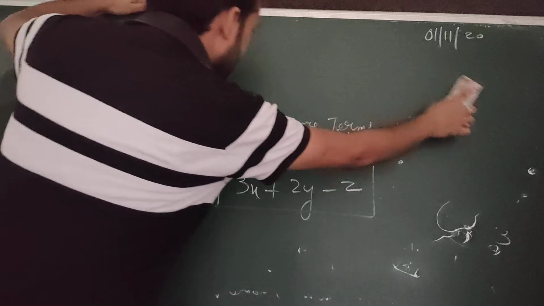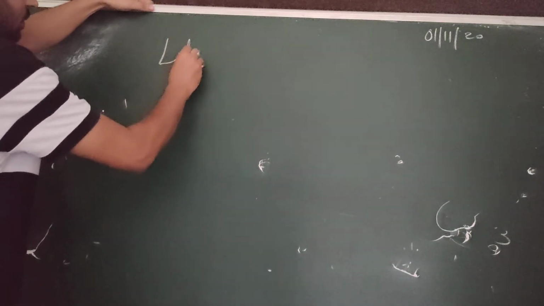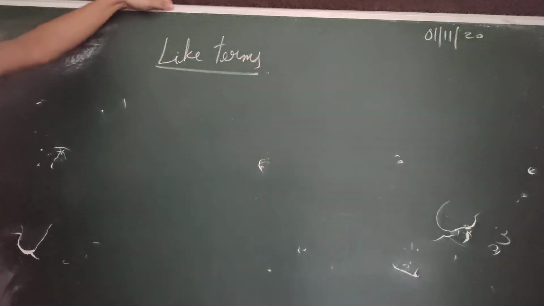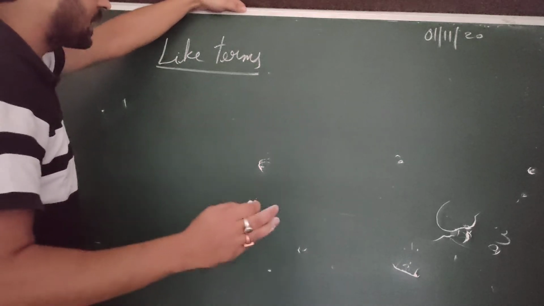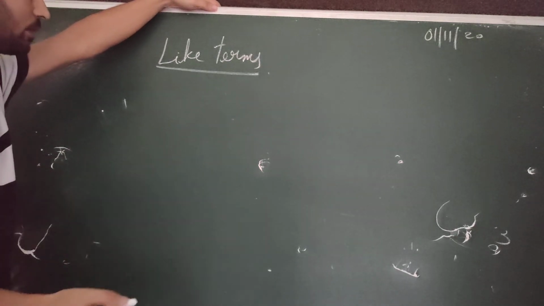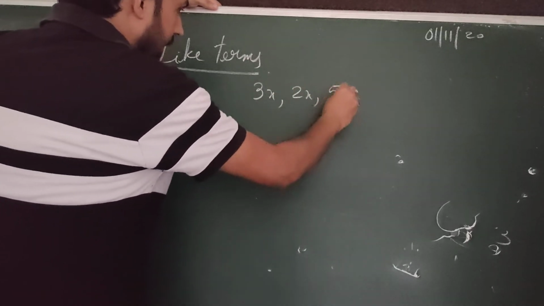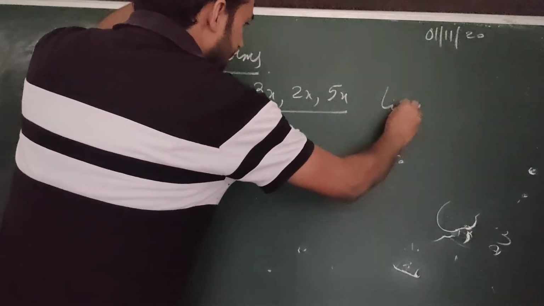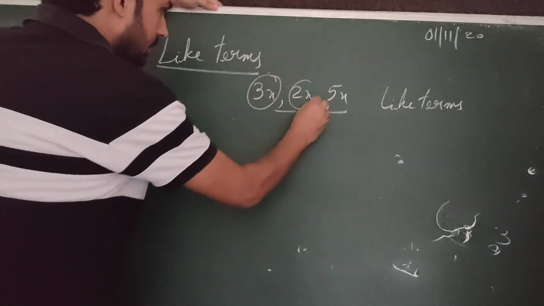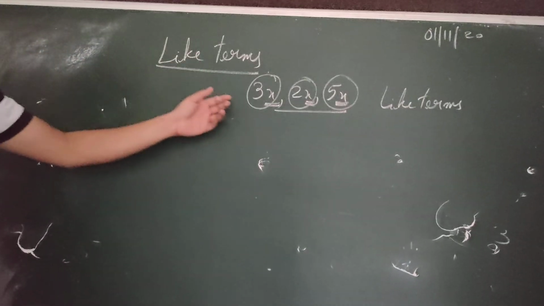So now let's see what are like terms. Like terms in algebra will be all the terms having the same variable. Like if there are some terms which have the same variable, then we call it as like terms. Like 3x, 2x, 5x, all these are called like terms because if you see, this is a term, this is a term, this is a term, but they have the same variable. That's why they are called like terms.